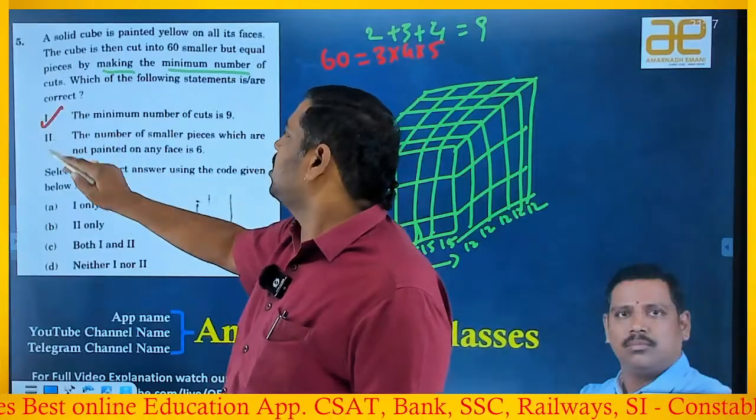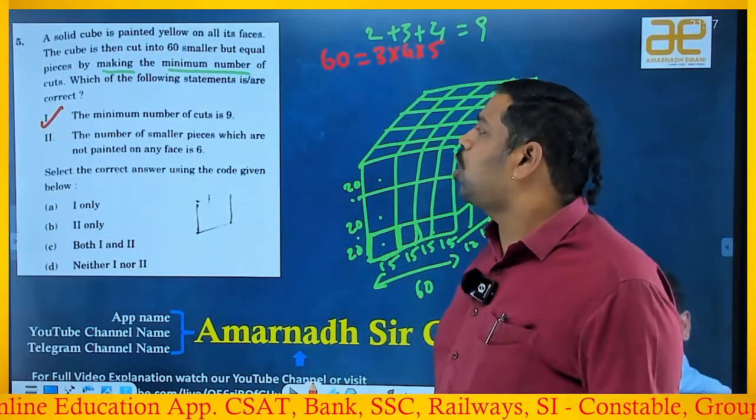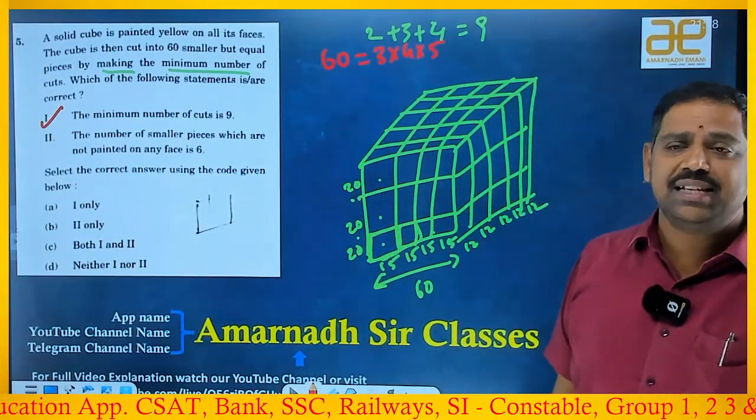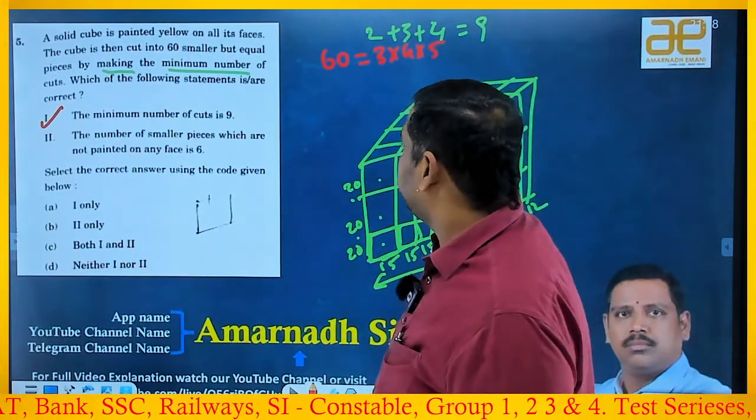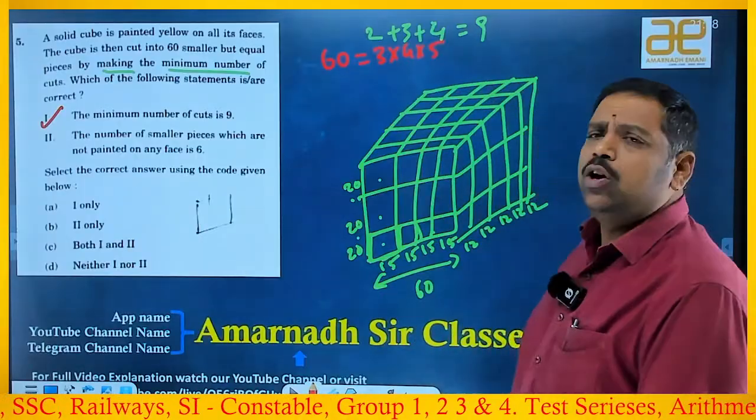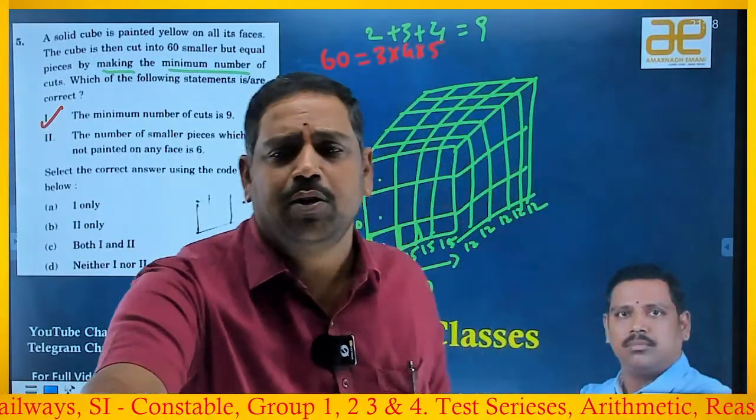Okay. Second, the number of smaller pieces which are not painted on any of the faces is 6. Number of smaller cubes with no side painted is 6. Why? Because if you want no face painted, you have to take the middle ones, right?